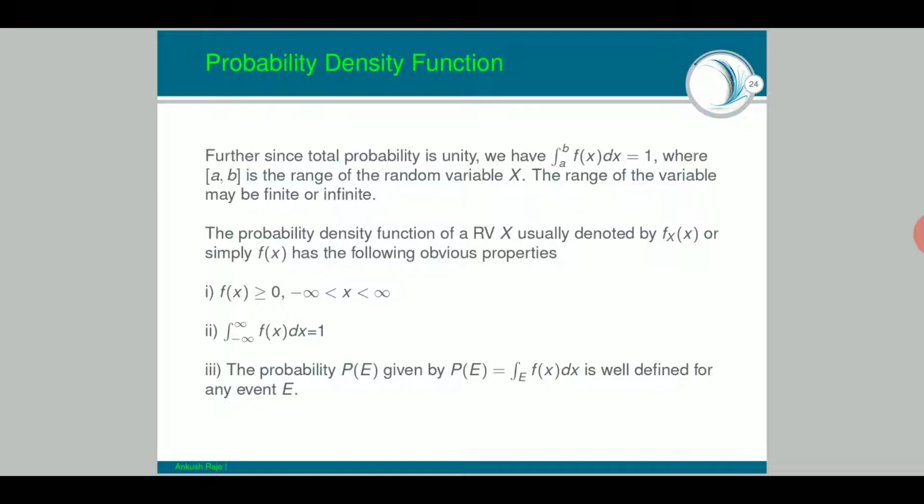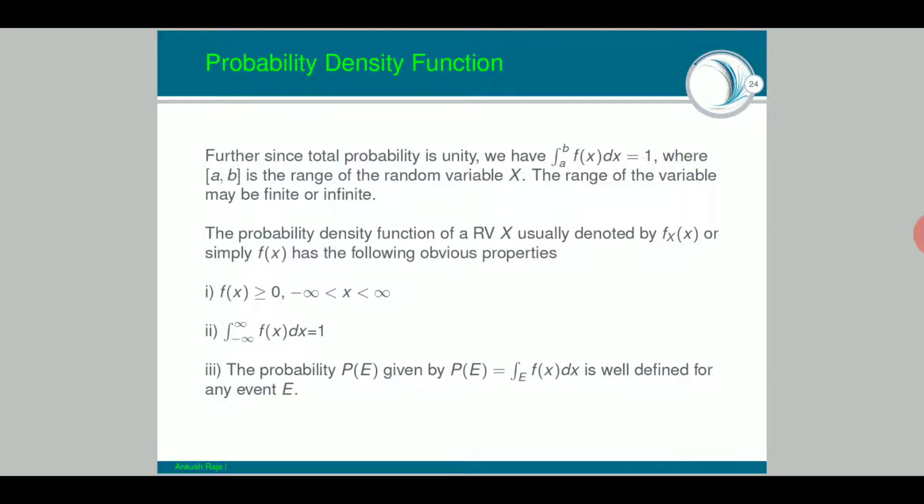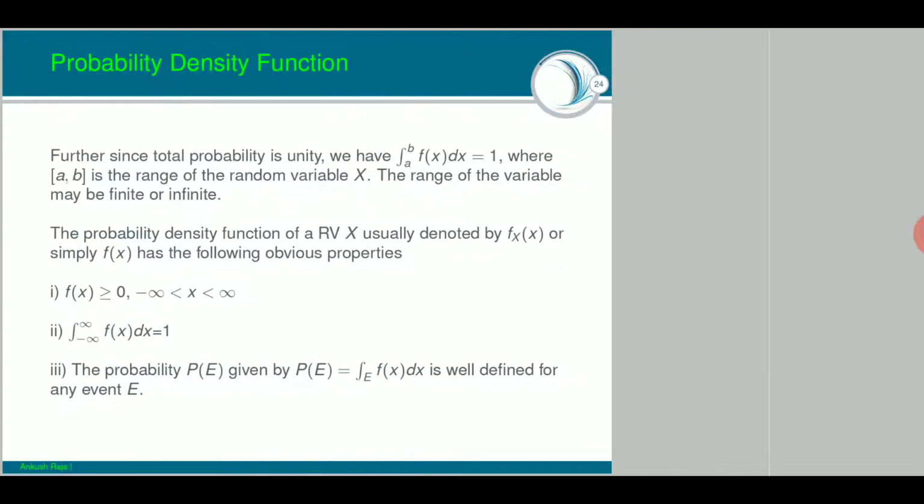And the third point is that the probability P(E), given by the integral over E of f(x) dx, is well defined for any event E. When we are talking about some event, its integration over that event of f(x) dx should be well defined for any given event. So these are three obvious properties of the probability density function, which are going to be very useful as far as the solution of problems and examples is concerned.